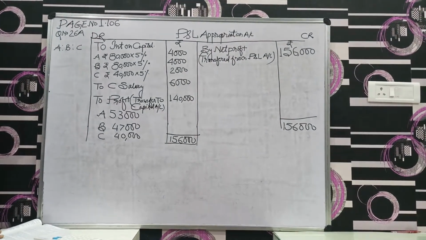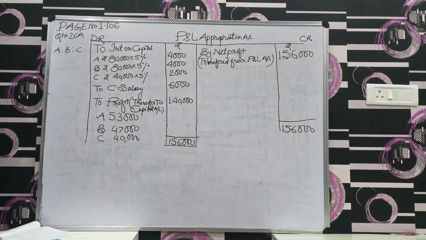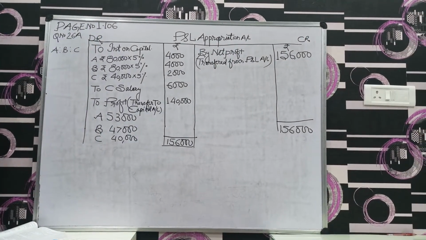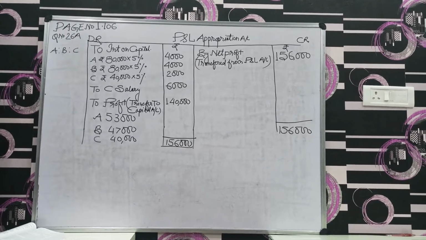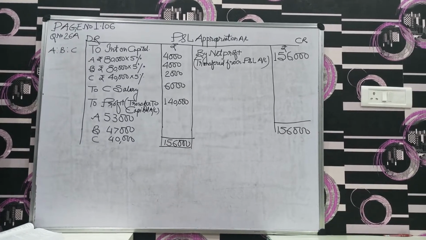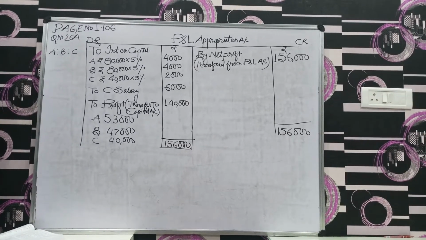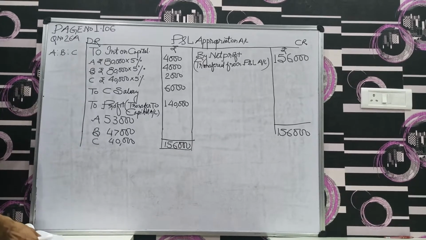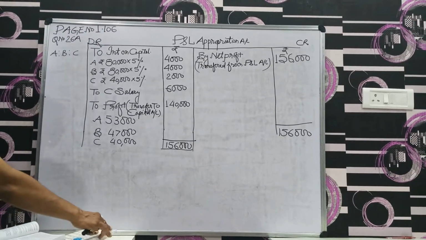The firm made a profit of 1,56,000 before charging any of these above items. Prepare profit and loss appropriation account and pass journal entry for the appropriation of profit.